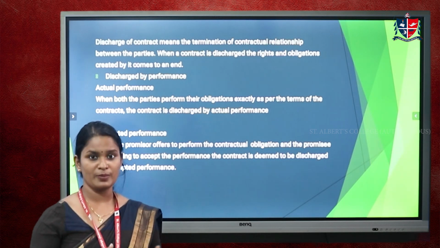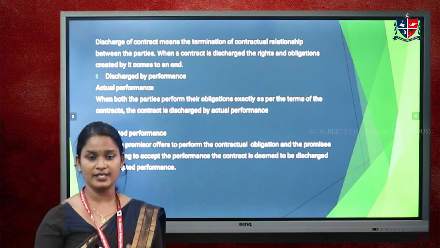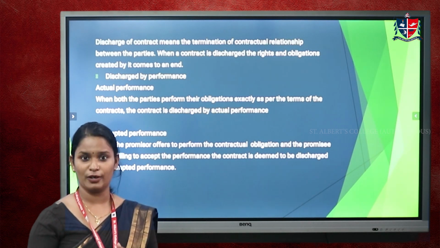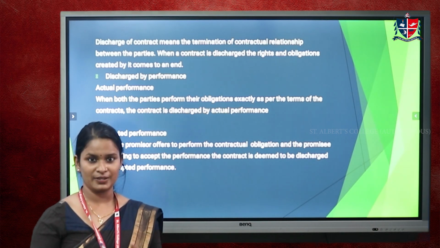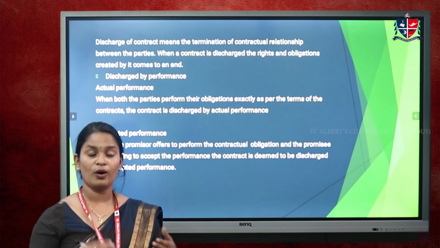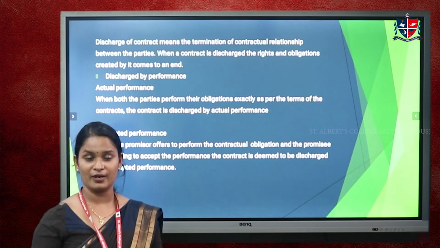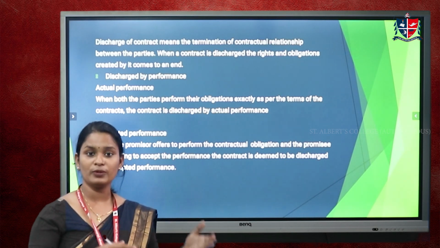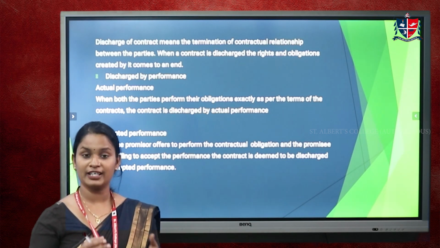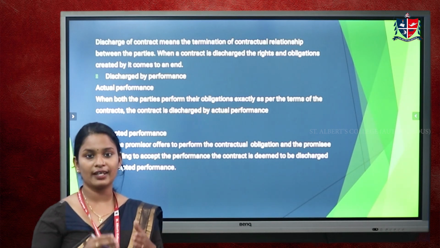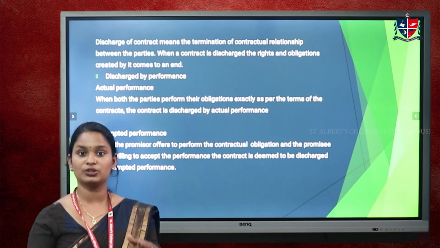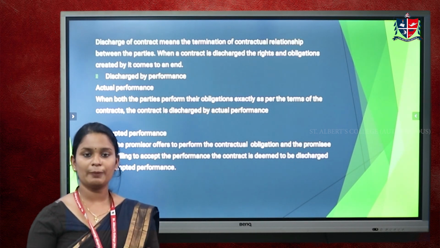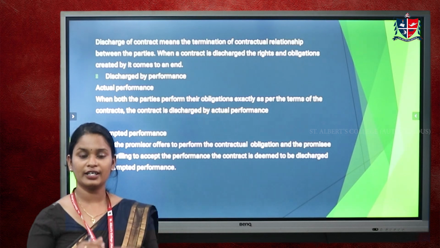The person who makes the offer is known as the offerer or promiser, and the person to whom the offer is made is the offeree or promisee. When both parties complete their performance, the contract comes to an end. This is known as actual performance.